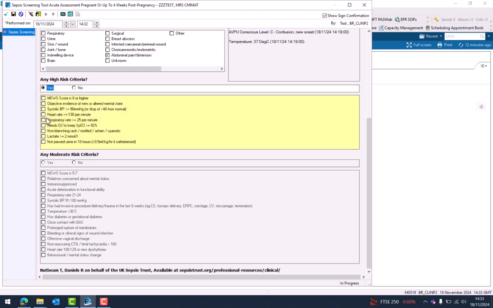If it's a no, it will then ask you if there's any moderate risk criteria, and you do the same with that, if there's a yes or if there's a no. You then would sign the form.